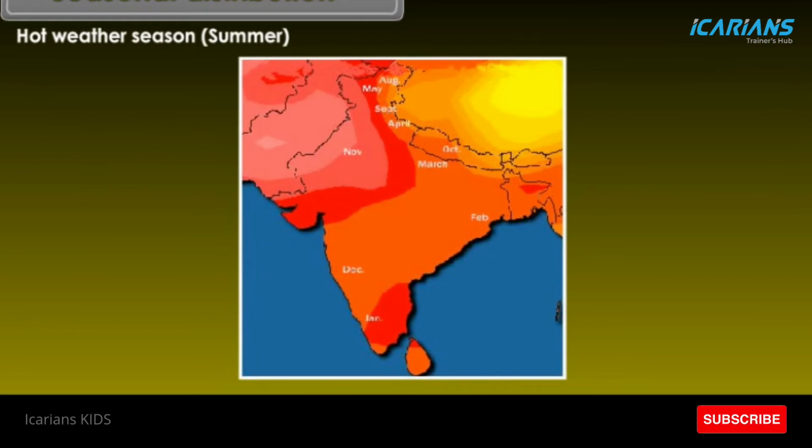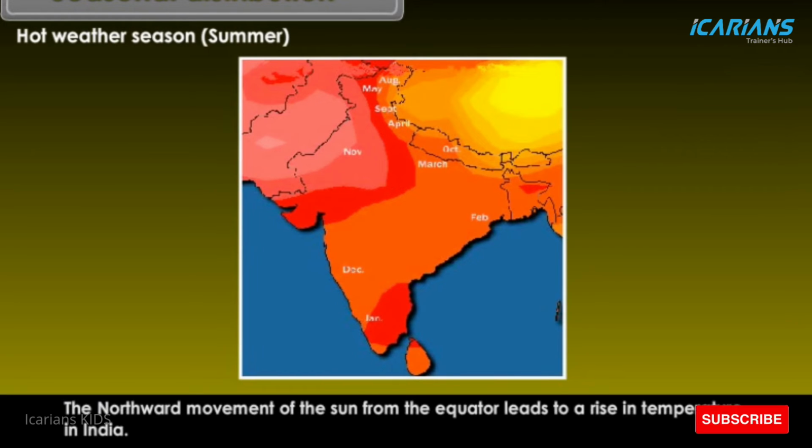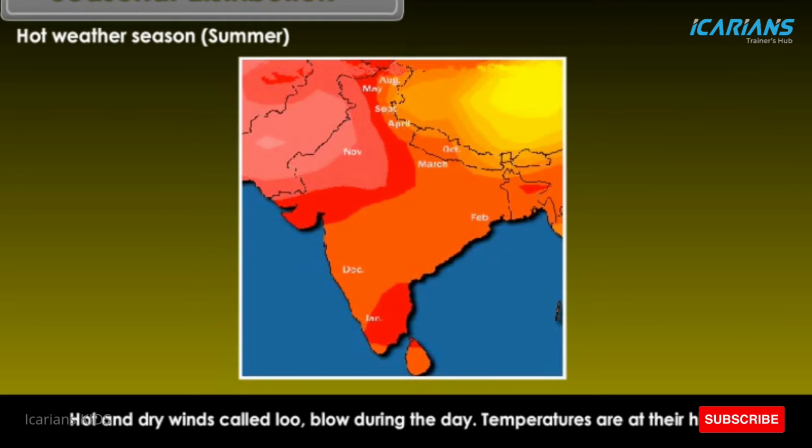Hot weather season, summer. The northward movement of the sun from the equator leads to a rise in temperature in India. Hot and dry winds called Loo blow during the day. Temperatures are at their highest.